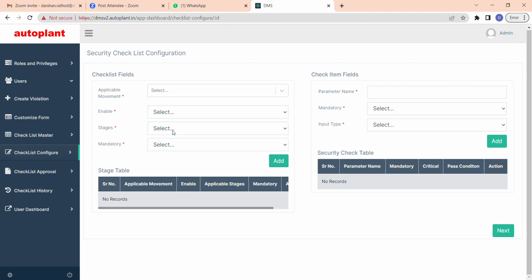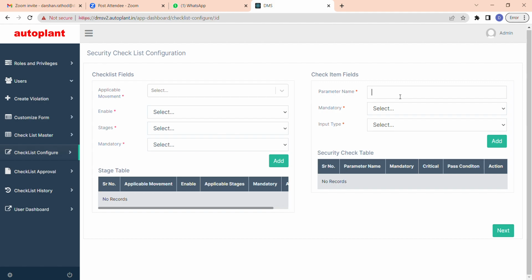Then you select the stage, whether it is yard in, yard out, gate in or gate out, and whether it is mandatory or not. If yes, then it is compulsory and they need to pass; if not, you can select no.